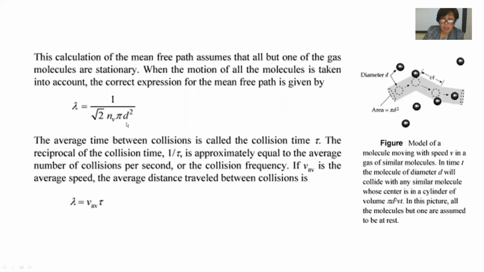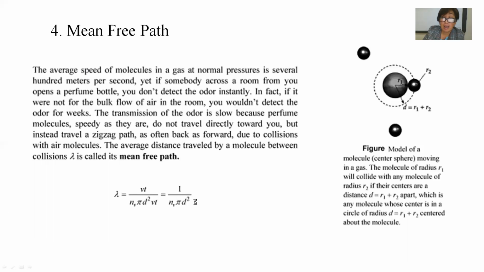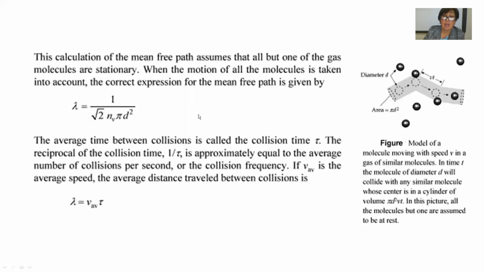And the final, correct expression for the mean free path is given by 1 divided by square root of 2 times pi n d squared, because the motion of all the molecules must be taken into account.